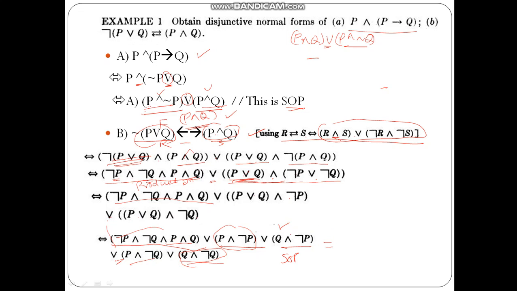This is also a disjunctive normal form, or otherwise what we can do is we can write it as not P and Q, or P and not Q. This is also a particular answer. So what I mean here is there can be multiple principal disjunctive normal forms. Disjunctive normal forms can be distinct. So for a given formula there can be multiple disjunctive normal forms.